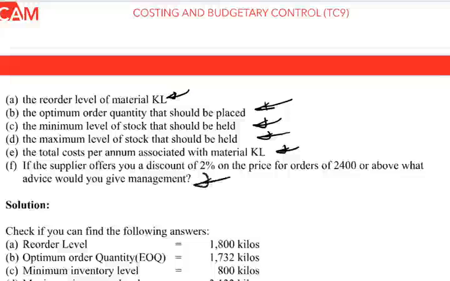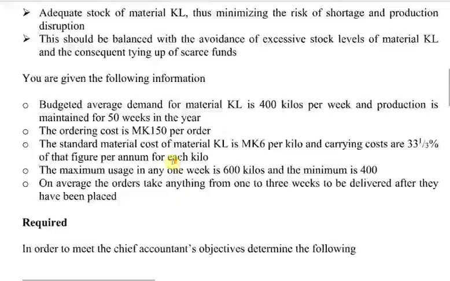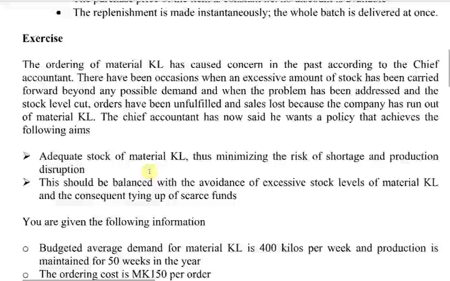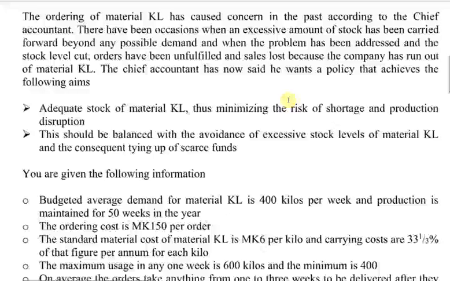So you have those as the requirements in the question. So let us read through the question. The ordering of material KL has caused concern in the past, according to the chief accountant. There have been occasions where an excess amount of stock has been carried forward beyond any possible demand, and when the problem has been addressed, the stock level cut, orders have been unfulfilled and sales lost because the company has run out of material KL.